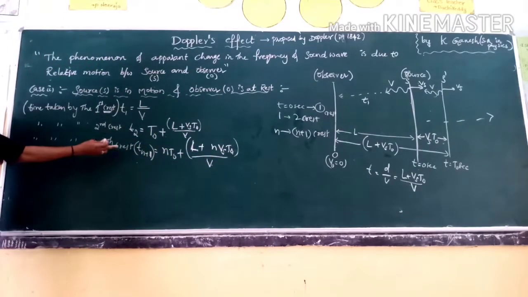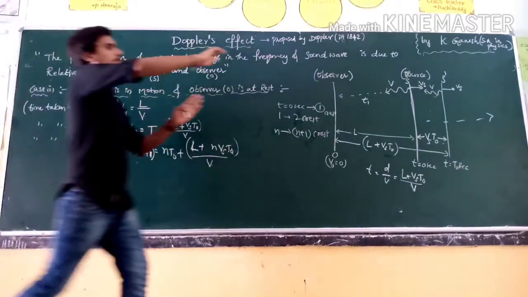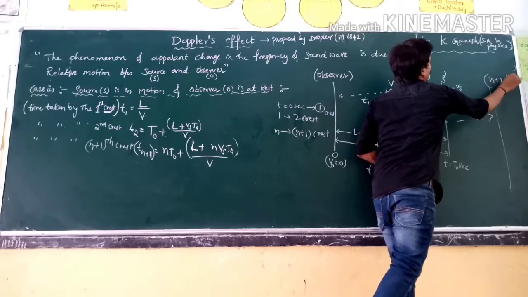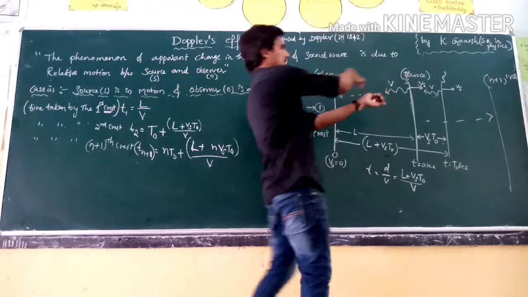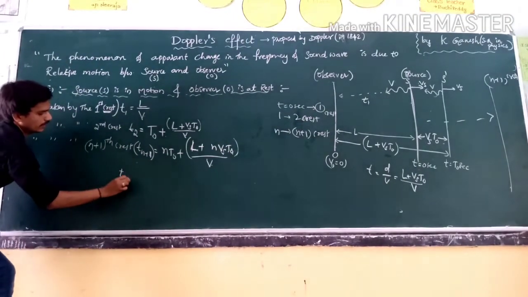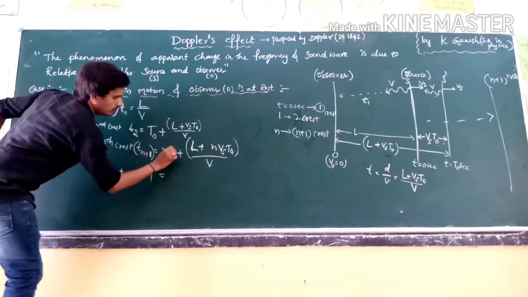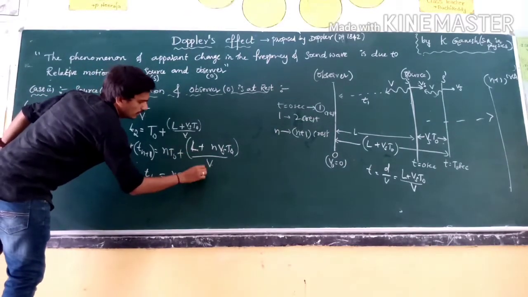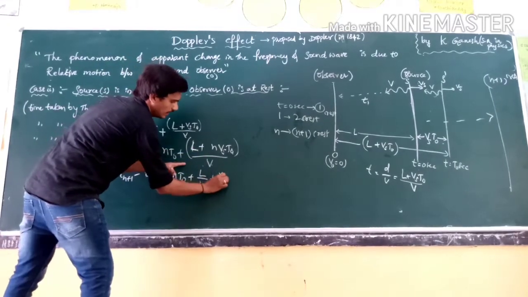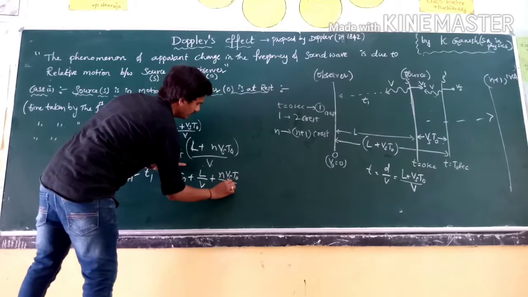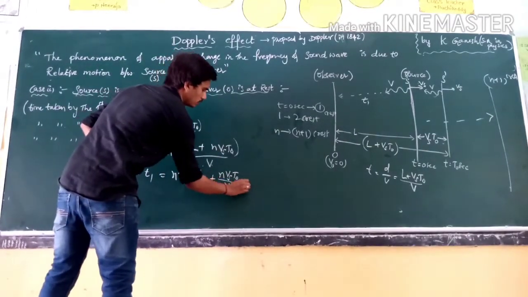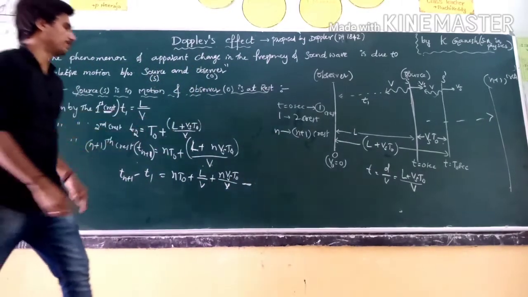The difference between the last crest and the first crest. This is the n plus 1 crest. The difference between the last crest and the first crest is tn plus 1 minus the first crest, which is equal to n t naught plus L by v plus n Vs t naught by v, minus L by v.